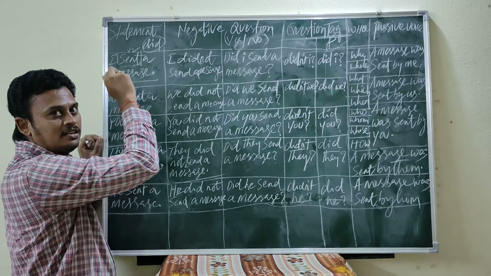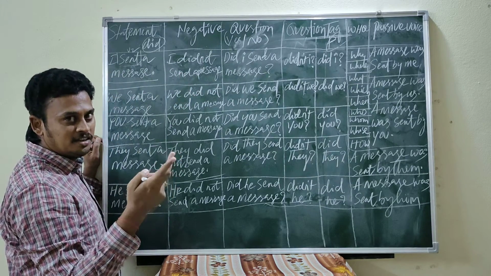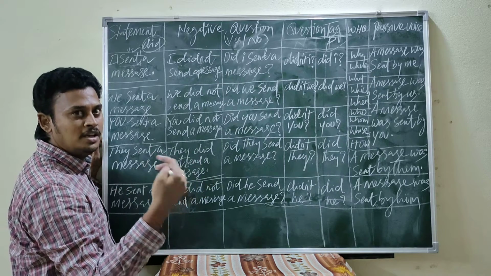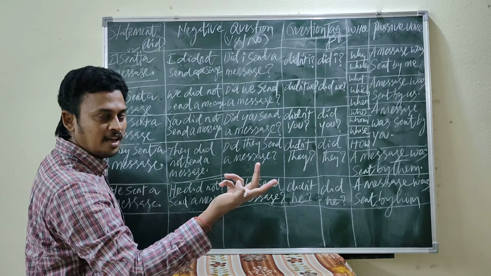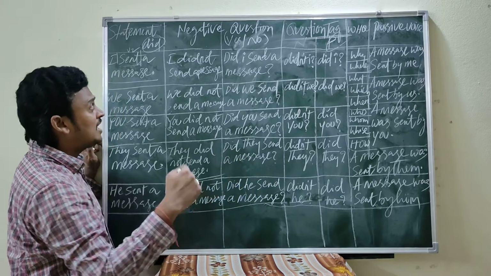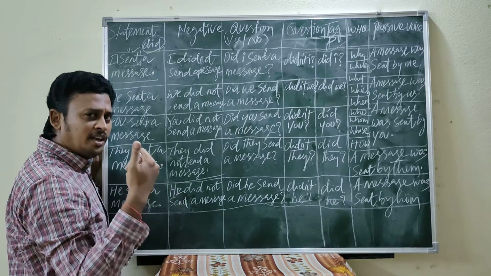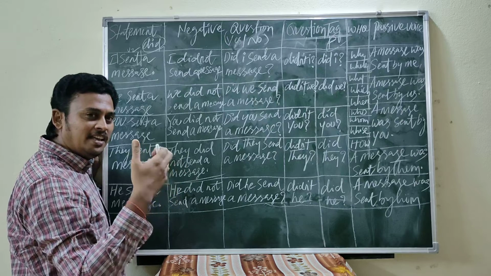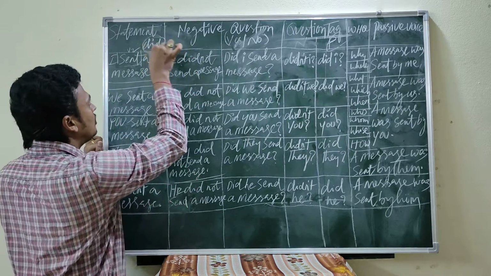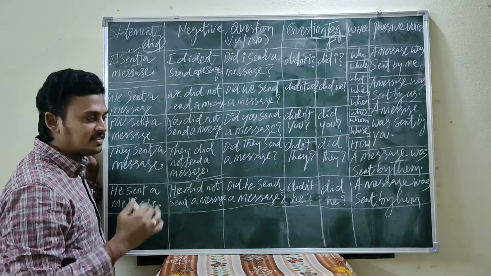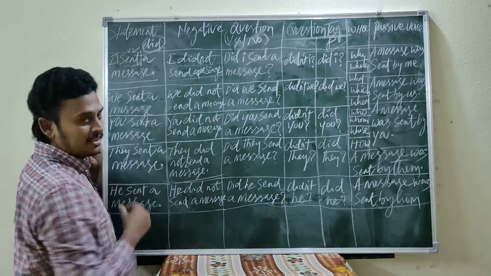In the last class we found I do, subject and verb agreement. I do, we do, you do, they do, he does, she does, it does. Okay, that is simple present tense. But whereas in simple past tense, did. If you take I, we, you, they, he, she, it, whatever the subject is, the helping verb is did in simple past tense. Please try to understand. Now, I did not send a message.